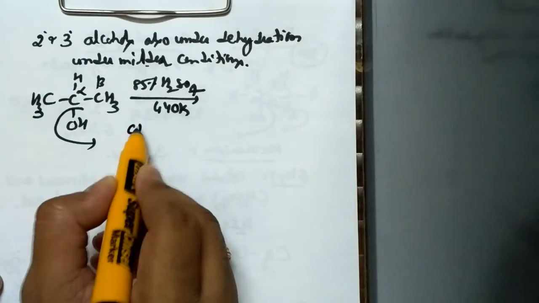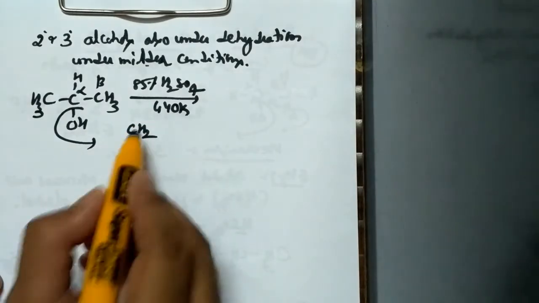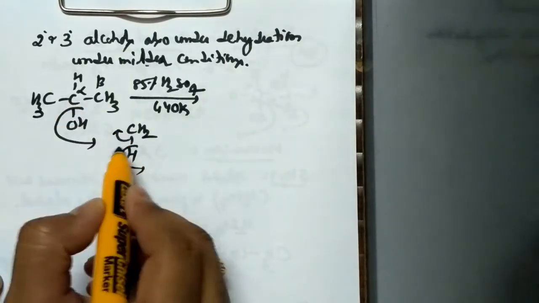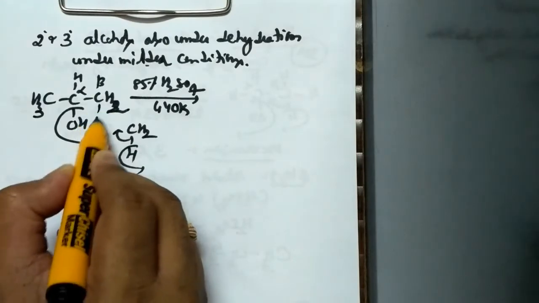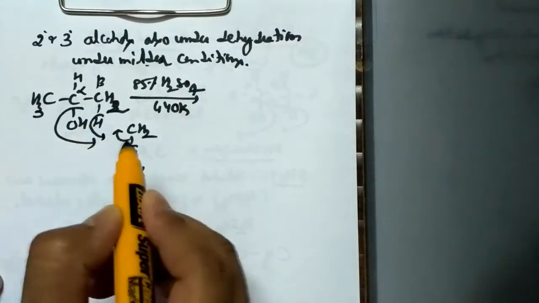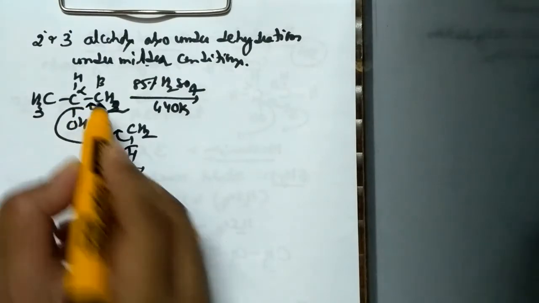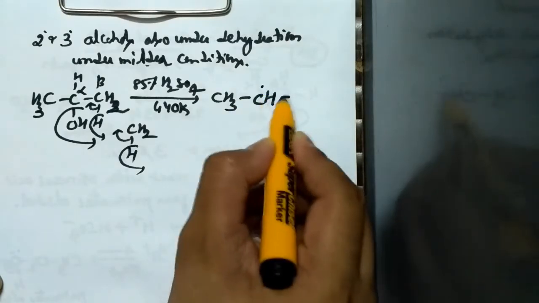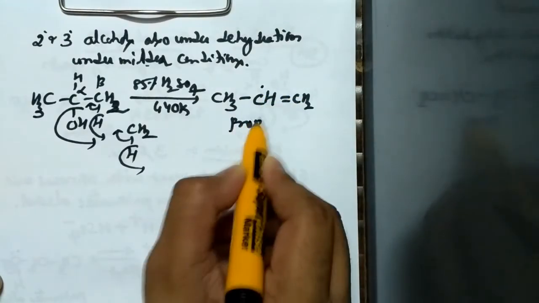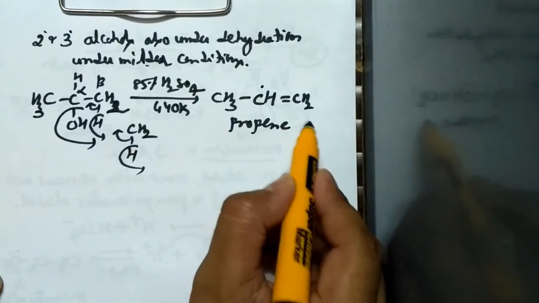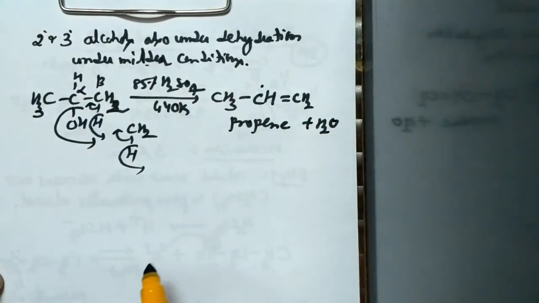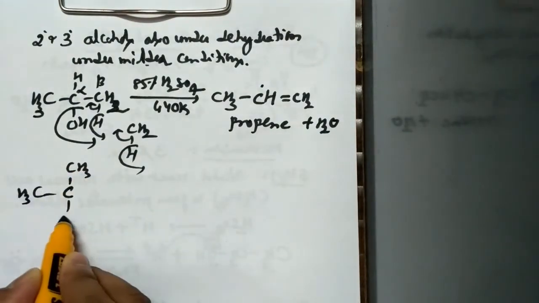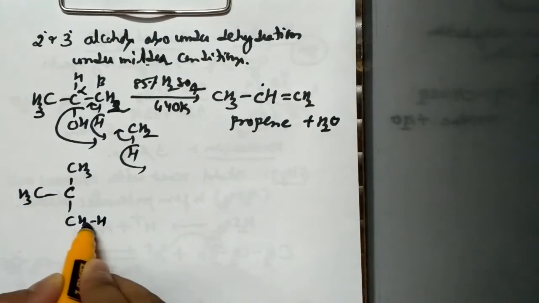Now I can rewrite this CH3 as CH2 and H. So from this, one of the hydrogen gets eliminated and this double bond will shift between these two. So now I rewrite this as CH2 single bond H. Now this H gets eliminated. Now this electron will shift here, so that I can write it as CH3 CH double bond CH2, so that we get propene as a major product along with the elimination of what? Water molecule.